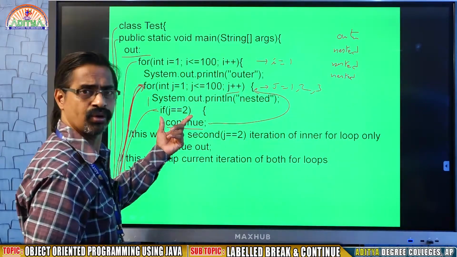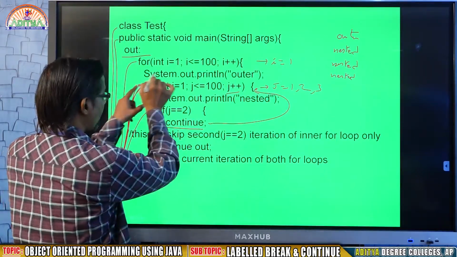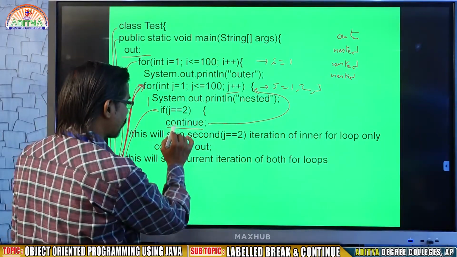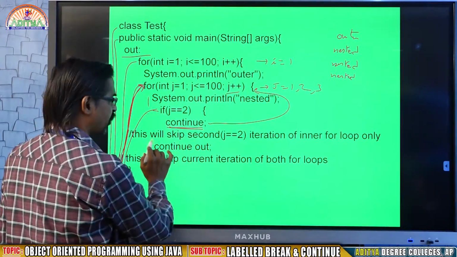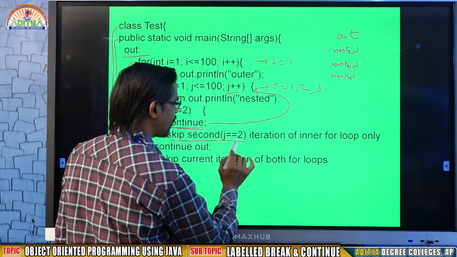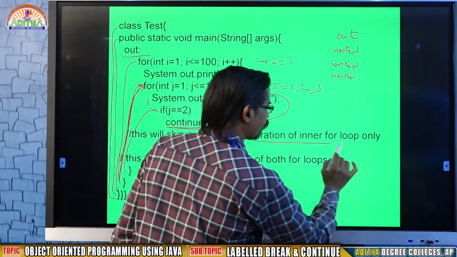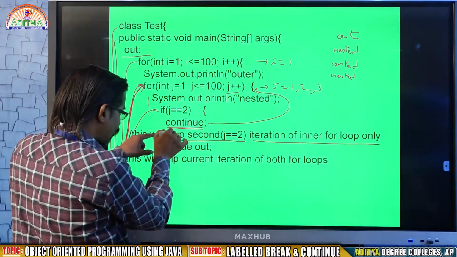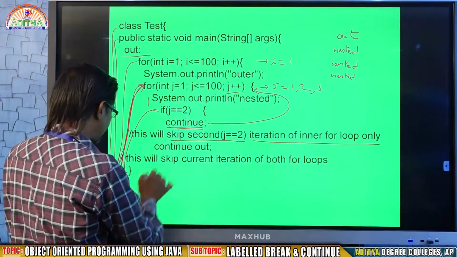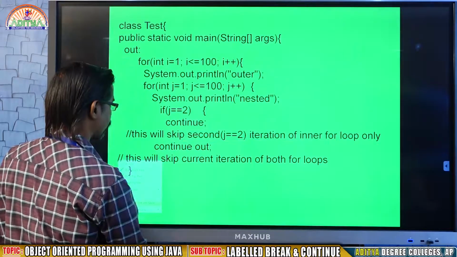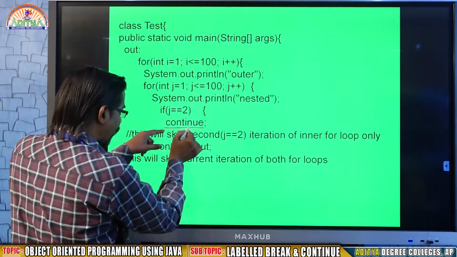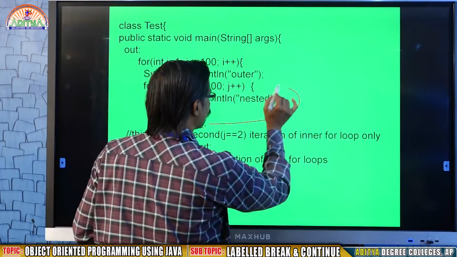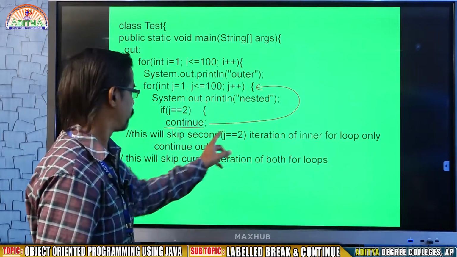Is J equal to 2? No, wrong. So it will go back to the inner for. That means what happens when you are writing only continue? This will skip the second J equal to 2 iteration of the inner for loop only. Whatever the rest of the lines are there, it will skip the rest of the lines here, and it will take the execution to the inner for loop.